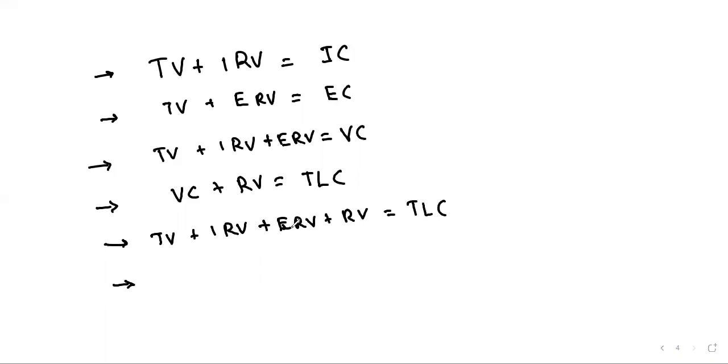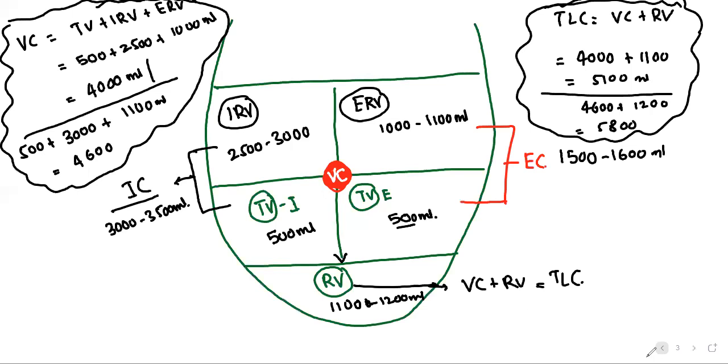TV plus IRV plus ERV plus RV equals TLC. Same here, this particular area VC. Next, TLC minus RV. It won't come by itself, it will come by practice only. You need to practice this diagram 10 to 15 times.